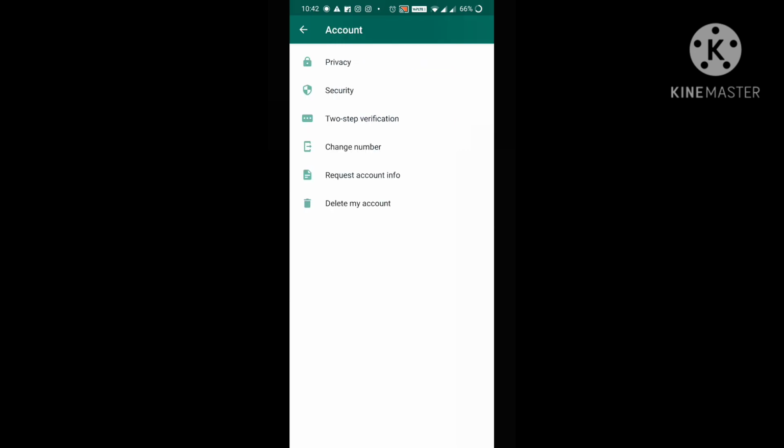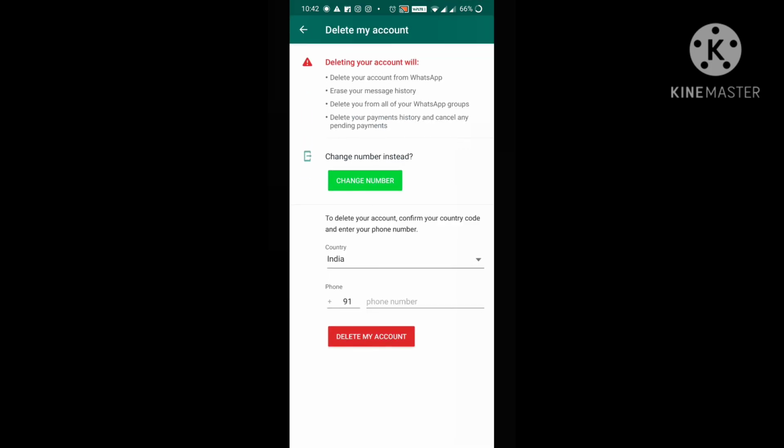Moving to the last option, delete my account. Suppose you are using two WhatsApp accounts and you don't want to continue one of them, you want to delete one account. This is where you need to delete the account. You just open it, give the mobile number, go to delete my account and confirm it. Make sure that if you are not using a WhatsApp account for a long time, try to delete that account instead of keeping it like that.